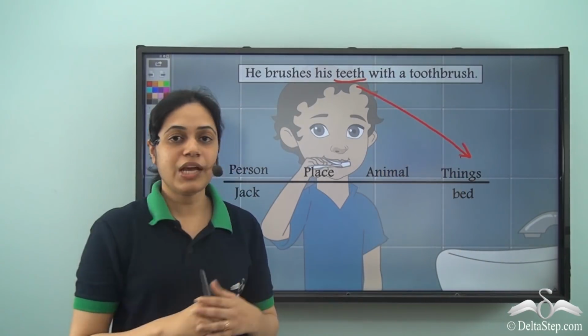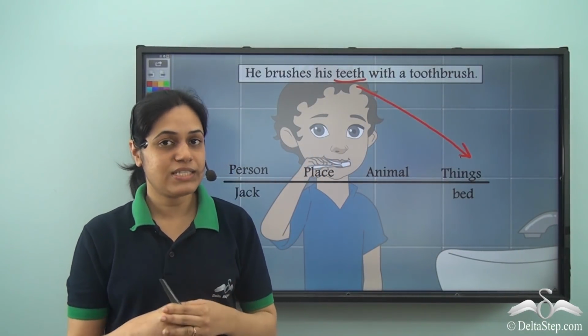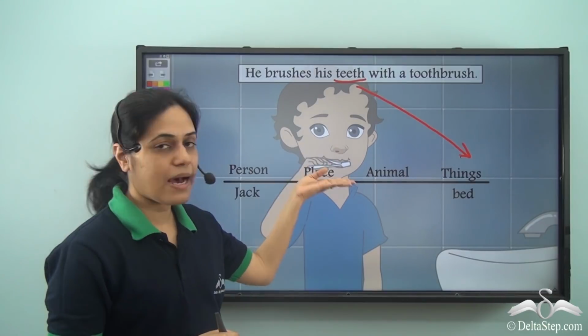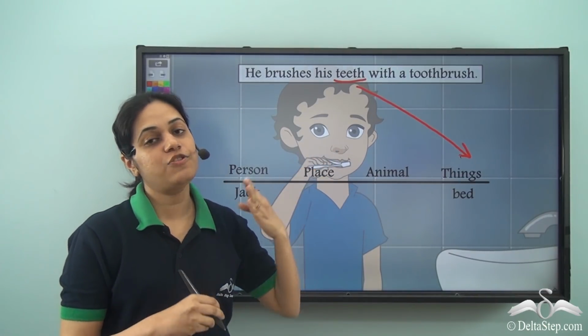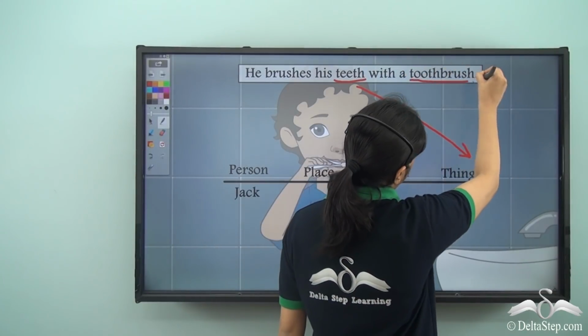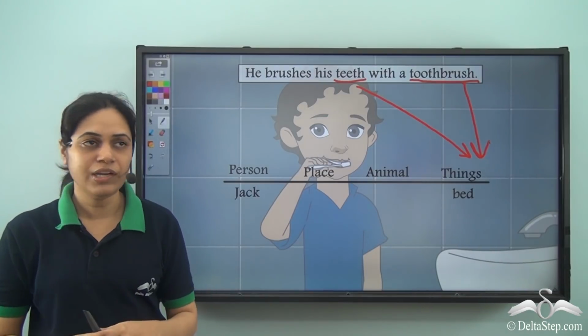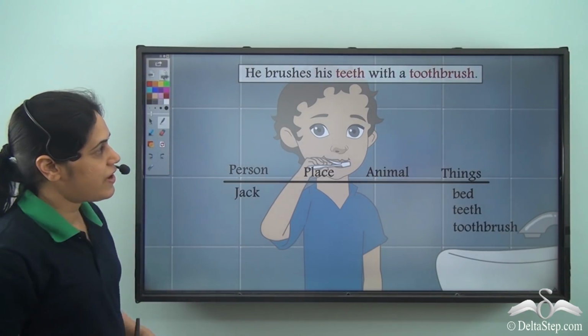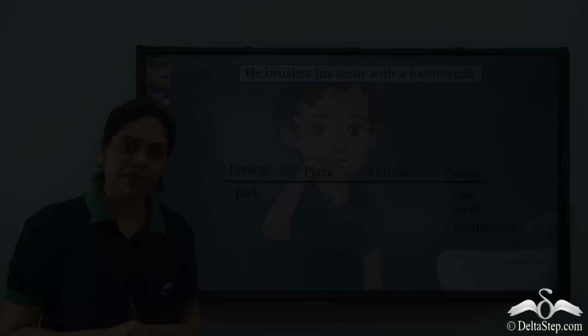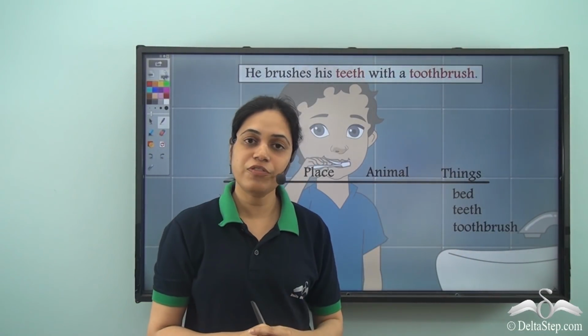Toothbrush is something or it is a thing which we use to brush our teeth. So this word is again the name of a thing. So in this sentence as well, we have 2 naming words, teeth and toothbrush. These are names of things.